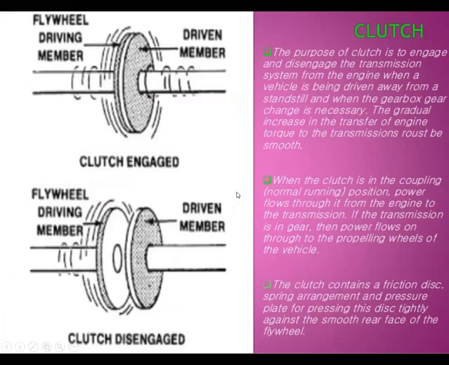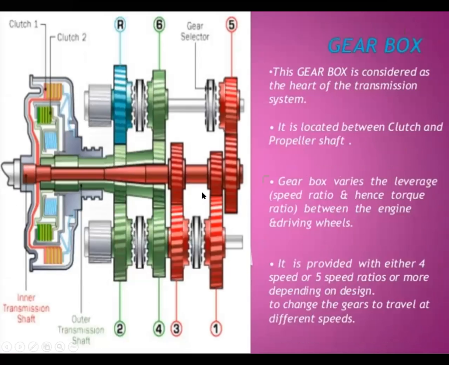Next, clutches. You can see the clutch pedal, and clutch engaging and disengaging. Whenever the clutch is disengaged, there is no contact between these two parts, so at that time there is no power transmission. When the clutch is engaged, then power is transmitted because there is contact. Right. So that is also here, clutch engaged and disengaged. We know the main principle of the clutch also.